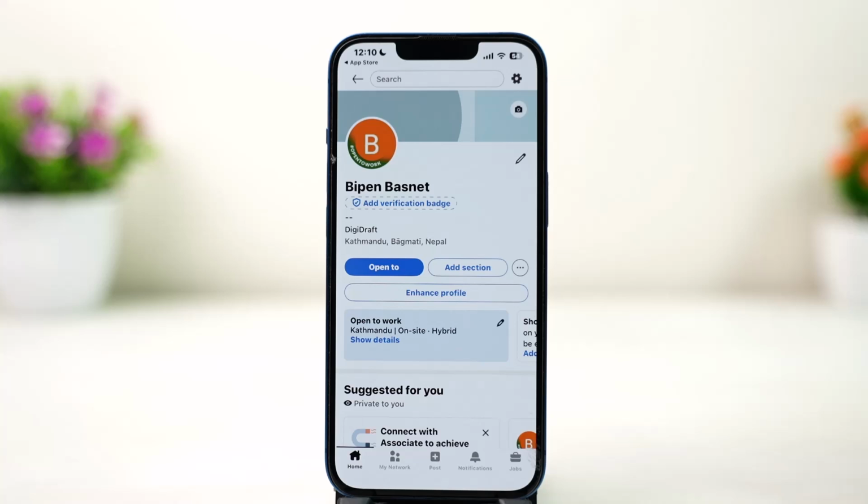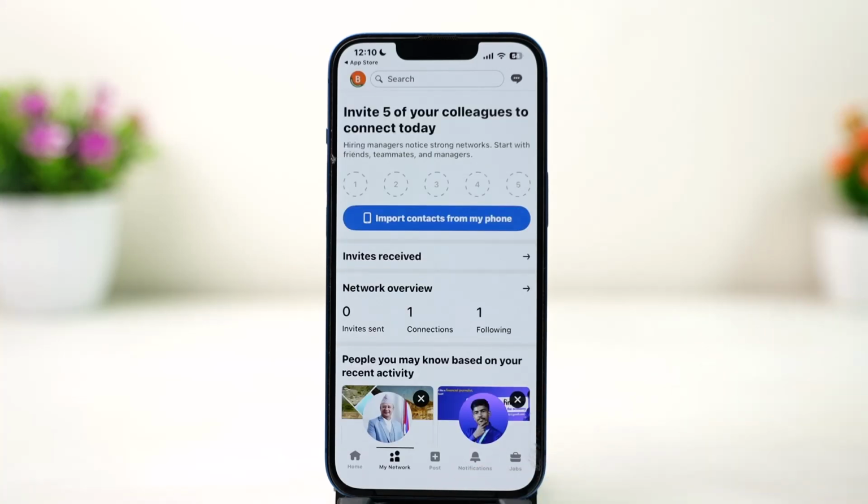Also, LinkedIn's algorithm suggests relevant connections based on your industry, work history, and current network, so you can use the People You May Know tool, right? You can leverage the existing connections and leverage your offline network as well.